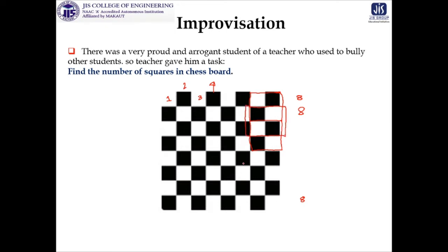And similarly, you are going to get another square over here. If you take 2 along with, this is 1, 2, 3, 4, then 5, then 6, then 7. Similarly, this is true for the others also.